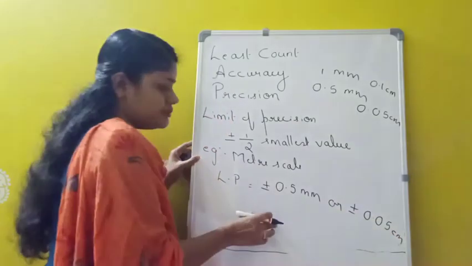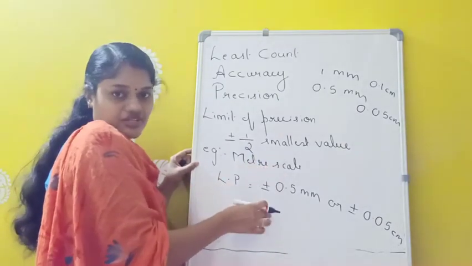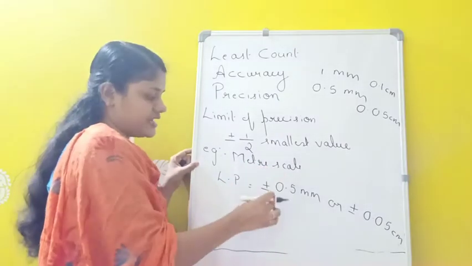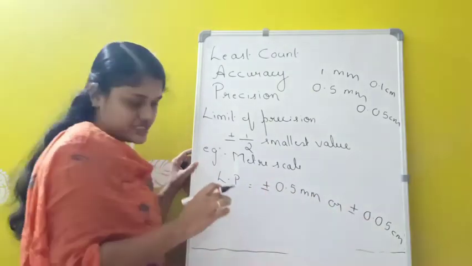This is the limit of precision for measurement using which one? Meter scale. The limit of precision for measurement using meter scale is plus or minus 0.5 millimeter or plus or minus 0.05 centimeter.